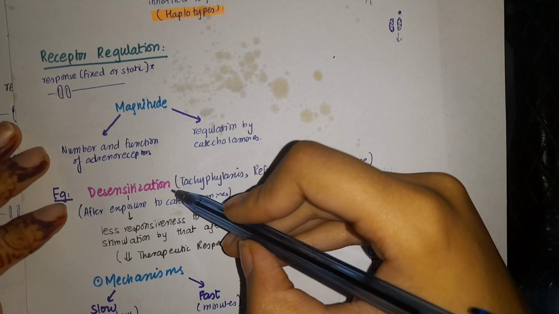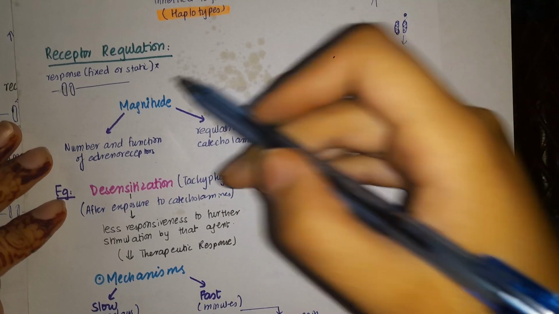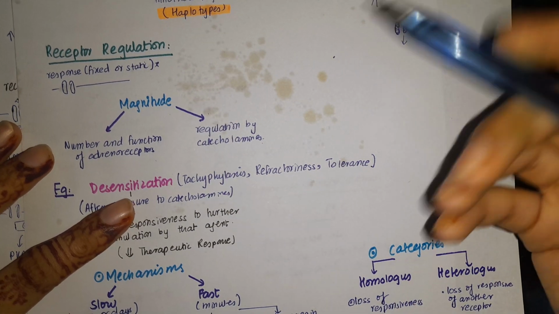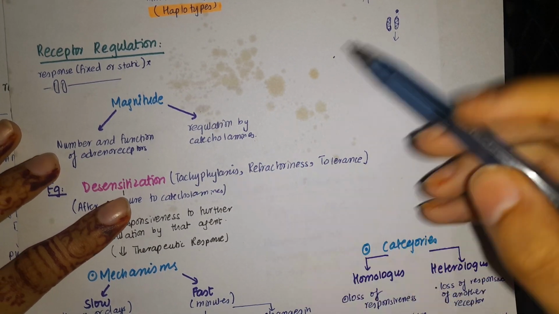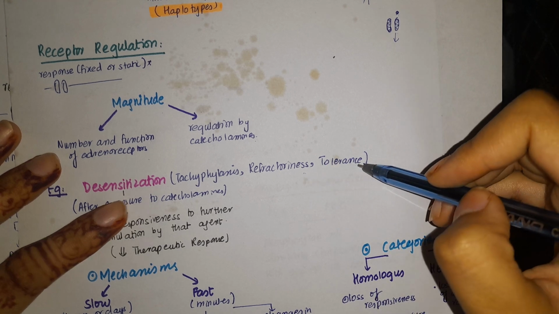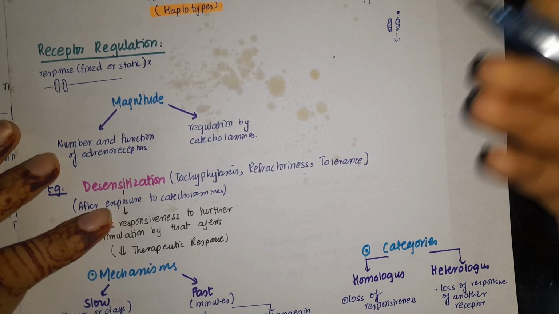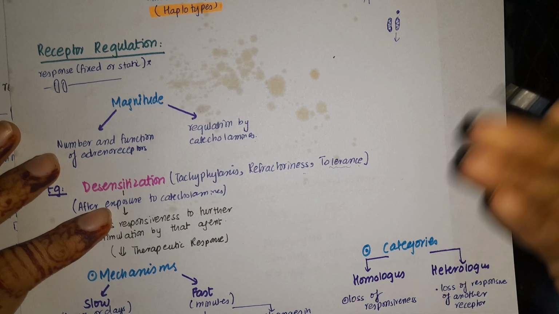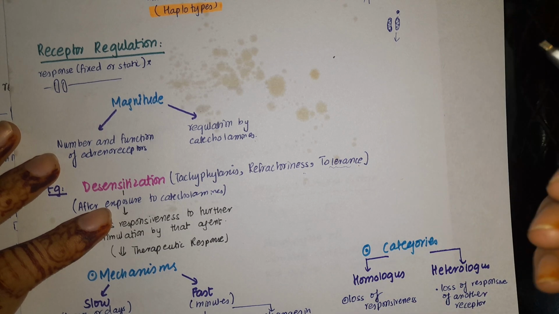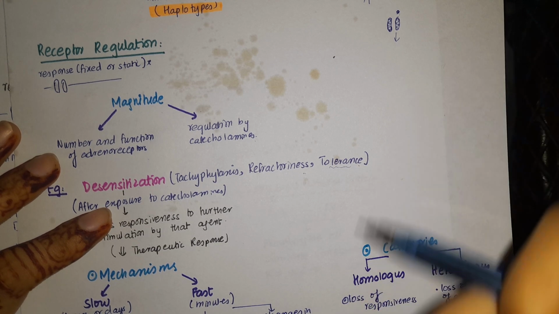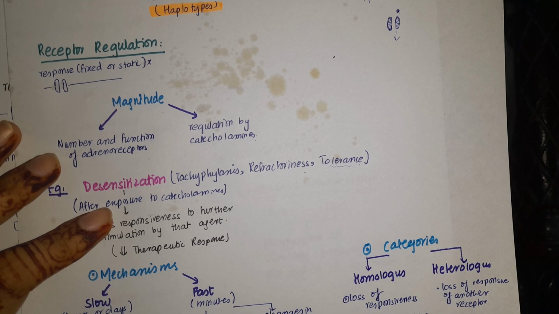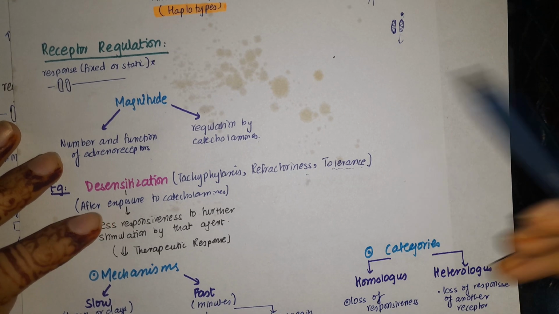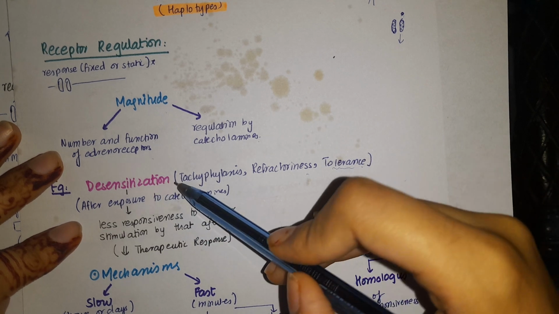Now what is desensitization? Desensitization is a part of receptor regulation. It is also known by the names tachyphylaxis, refractoriness and tolerance. So what is tolerance? Tolerance is when you are exposed to something again and again, you become desensitized to it. You don't think it's a big thing, rather you say it's a small thing, so you ignore it. That is tolerance, that is desensitization.